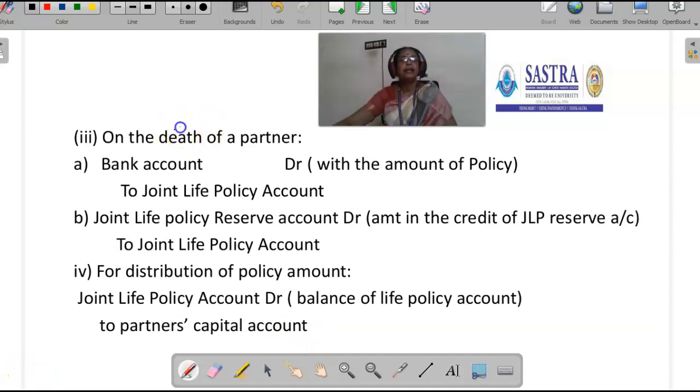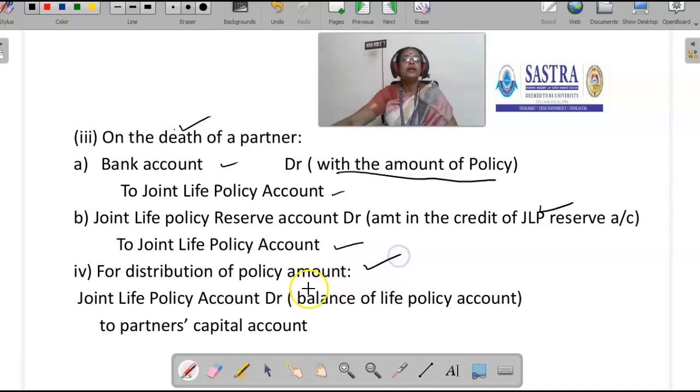On the death of a partner, bank account debtor to joint life policy account with the amount of policy. The firm receives money from the insurance company. Then the second entry is joint life policy reserve account debtor to joint life policy account, the amount in the credit of joint life policy reserve account. So we transfer the amount which is in the joint life policy reserve account to the joint life policy.